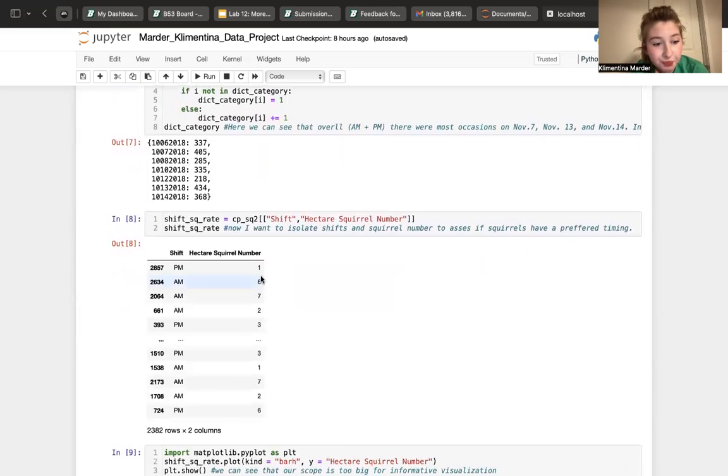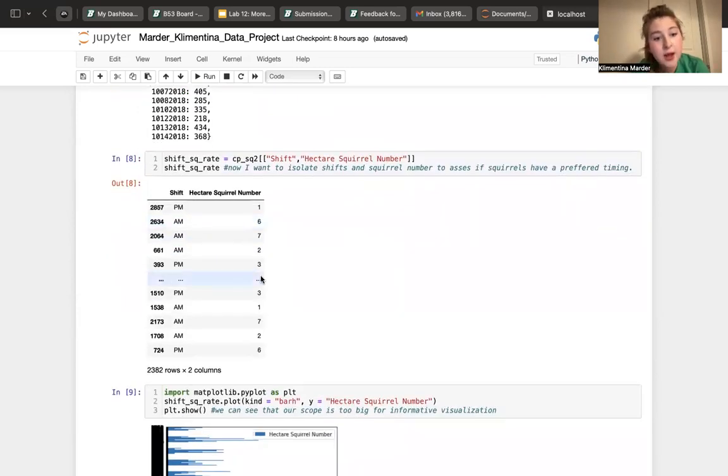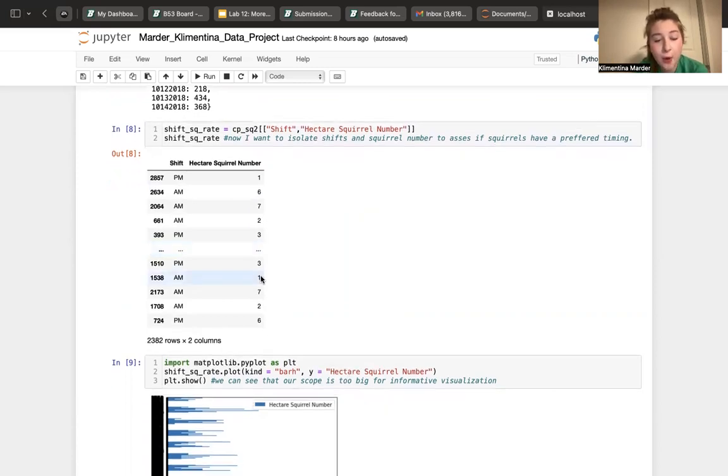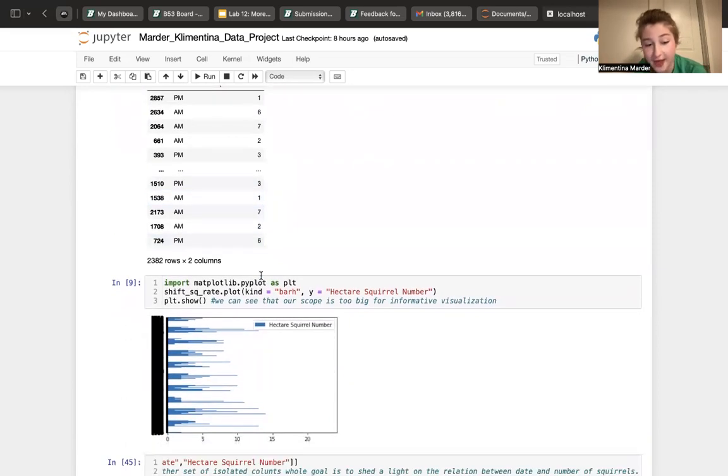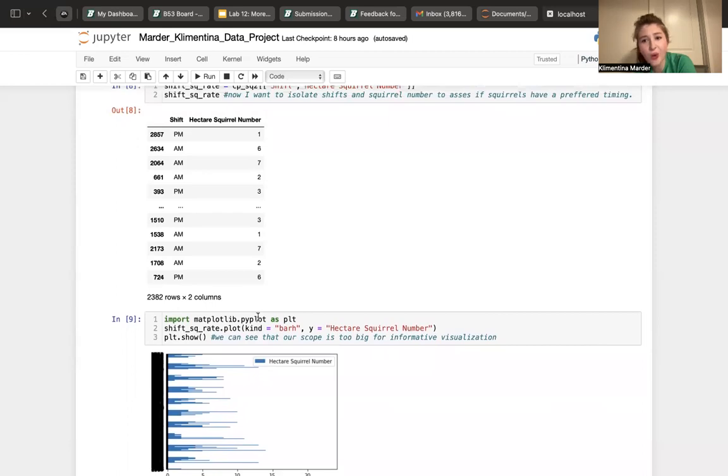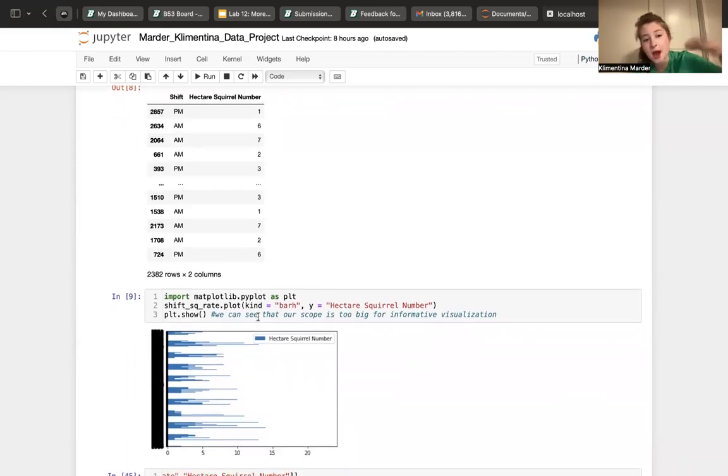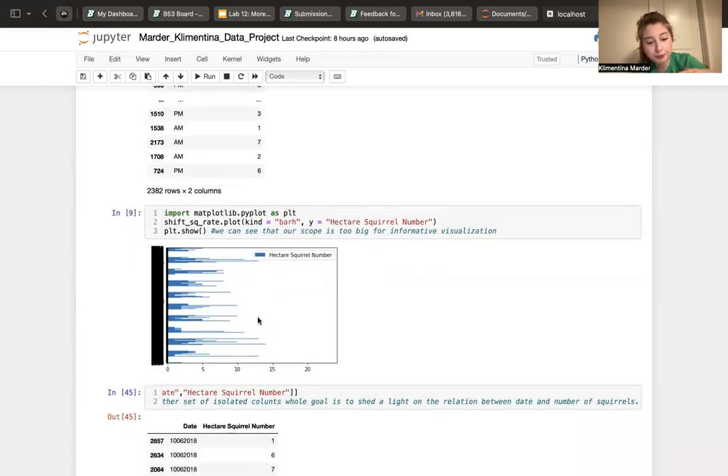Then I isolated two columns, which are shifts and squirrel number, to look at how many squirrels appear in a particular shift, PM and AM. I tried to graph this, and I left this on purpose because when I tried to graph this, I got a graph, but my scope of data is too big for the graph to be beautiful. I even tried to take one day, and it still was too big. I'll show you what I did with this data a little bit further on.